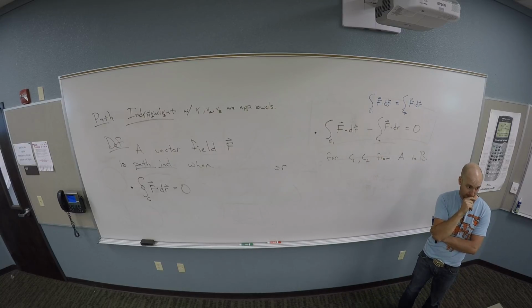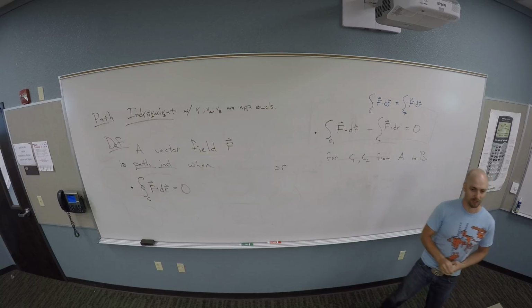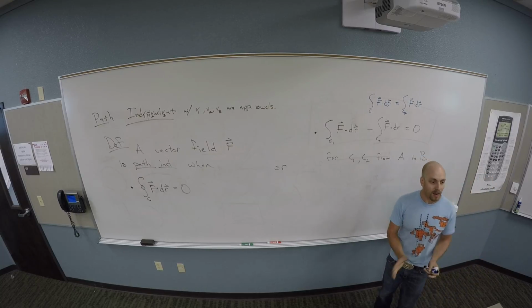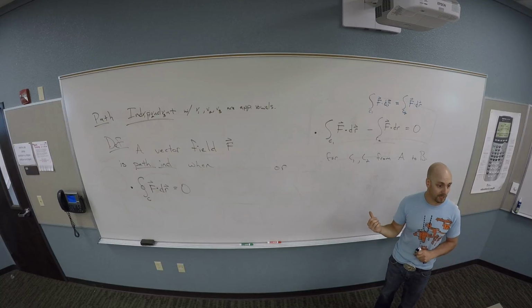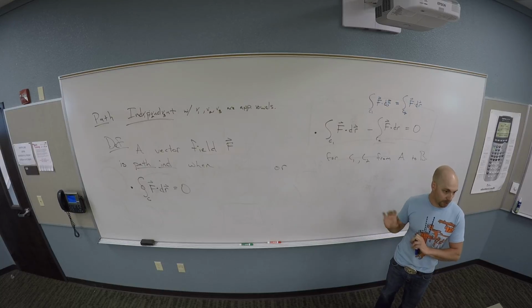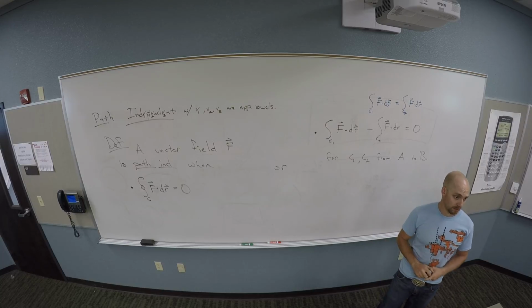You can apply the fundamental theorem. So I don't know necessarily, and it's true, but I don't know necessarily that path independent is the same thing as is the gradient or something. It's true in reasonable cases, but I don't know that.